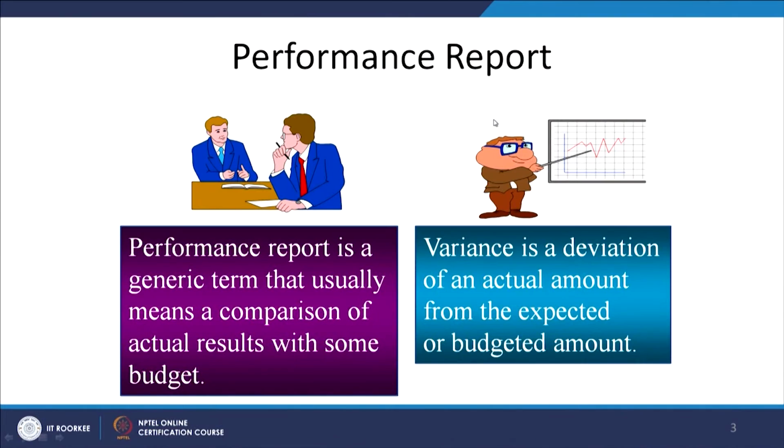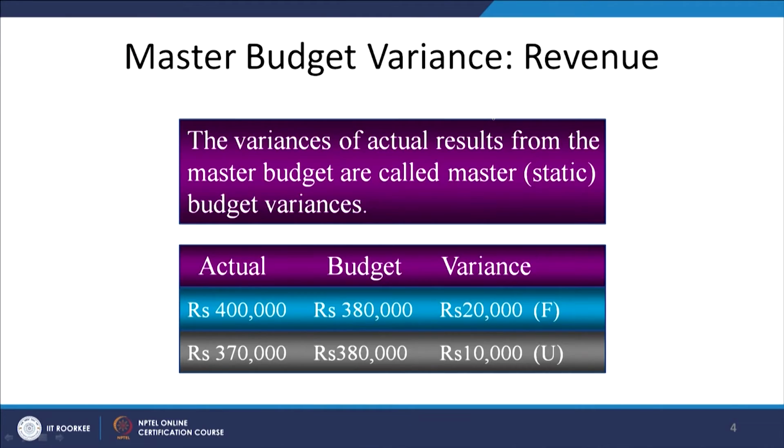So, variance is a deviation of an actual amount from the expected or the budgeted amount, and in this case we have to have multiple levels of budgets, not one level of budgets, which is the major limitation of the static budget. So, now for example, if you have the static budget only, the variances of the actual results from the master budget are called static budget variances. Now, how do we calculate them? Look at this. Actual, this is the performance, this is the budgeted performance, and this is what you call the variance, right.